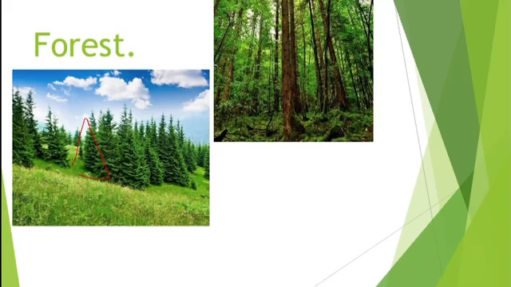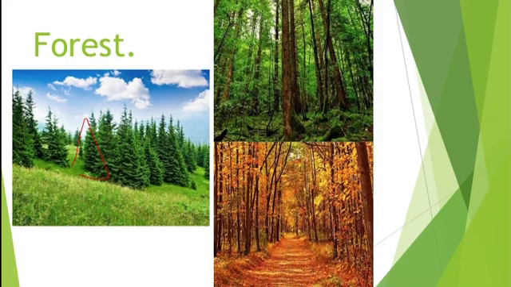But in some other forests, during the autumn season, the color of leaves changes to yellow, orange, and red, and they fall off. Then the trees grow new leaves. Autumn season is nothing but the fall before winter. So in this season, the leaf color changes to yellow, orange, or red, and the leaves fall off. Then these trees grow new leaves by themselves.